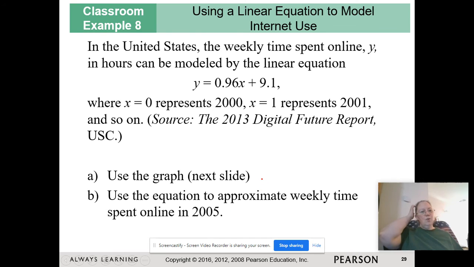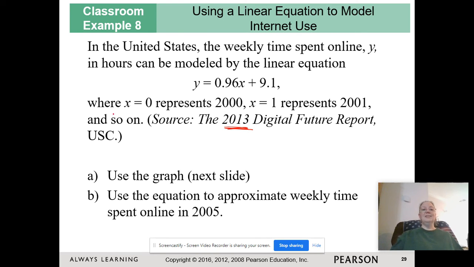All right, so in the United States, the weekly time spent online, y, in hours can be modeled by the linear equation y is equal to 0.9x plus 9.1. And this is old data. I imagine that this has changed.